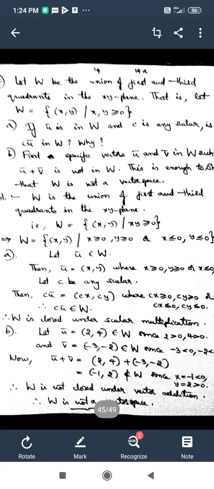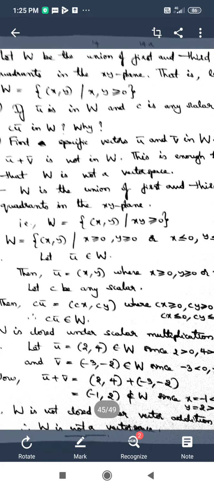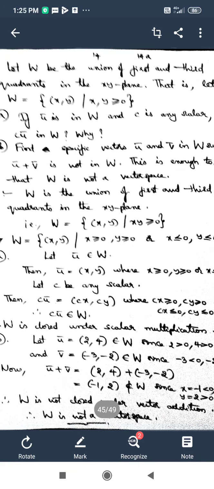We can see the ordered pairs in the first quadrant (x, y) consist of both positive coordinates, but the ordered pairs in the third quadrant consist of both negative coordinates. In both cases we can see that the product of the coordinates is positive, for the reason that plus into plus is plus and minus into minus is also plus. That is how W consists of the set of all ordered pairs (x, y) such that the product xy is greater than or equal to 0.